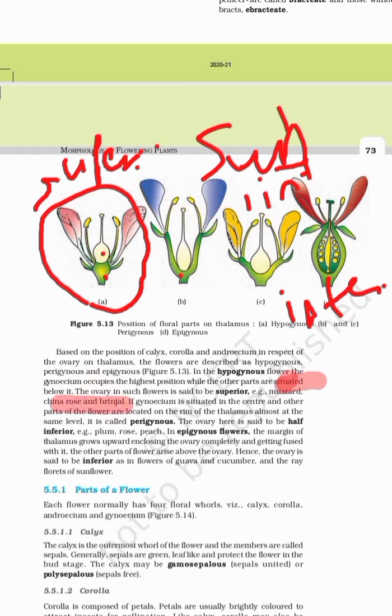In perigynous, you can see rose and plum. In epigynous, the ovary is totally inferior, so guava, cucumber, and the ray florets of sunflower.